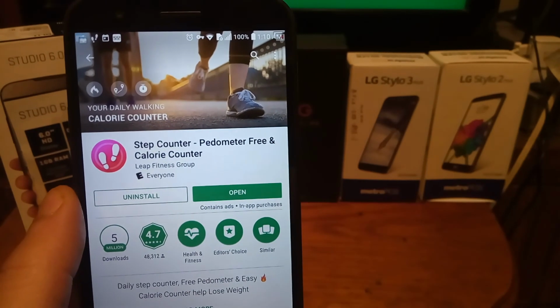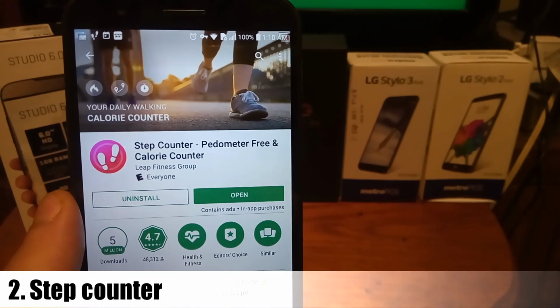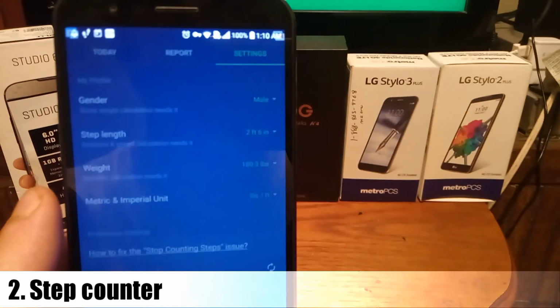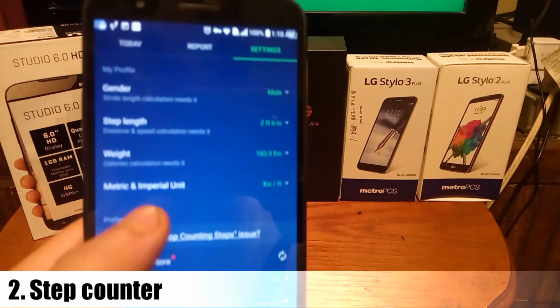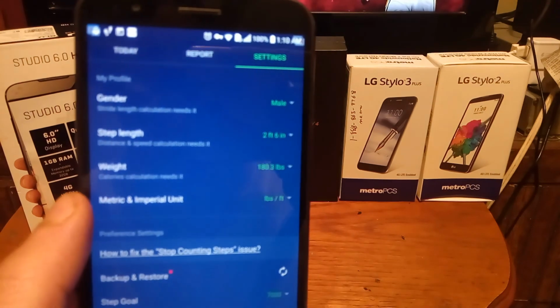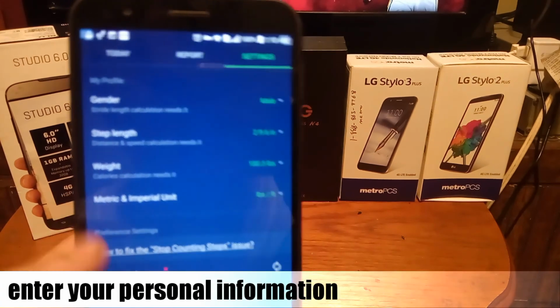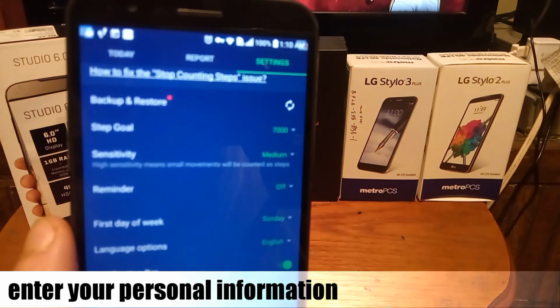Now the number 2 app I can't live without is Step Counter, Pedometer Free and Calorie Counter. Now when you open up Step Counter, it gives you the option here in the settings to choose your gender and your step length. You can customize your weight. The metric unit also lets you back up and restore information. You can set goals for yourself.